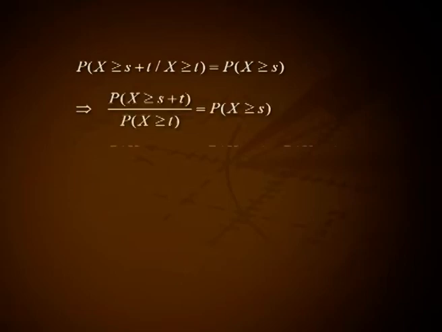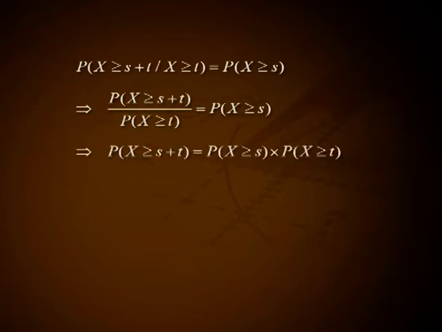Then to prove X follows geometric distribution. Proof. For a non-negative integer valued random variable, given P(X ≥ s+t | X ≥ t) = P(X ≥ s). This implies P(X ≥ s+t) / P(X ≥ t) = P(X ≥ s).